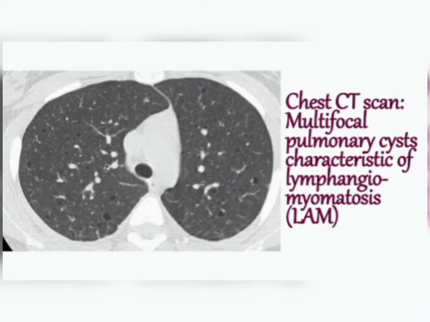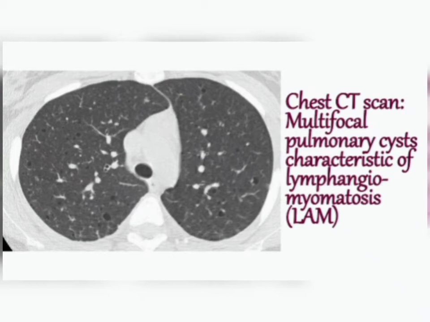Now this is a chest CT and a lung CT, and you can see in the chest CT these small rounded structures. What are they? They are actually pulmonary cysts. Now you know cyst means a fluid filled sac-like structure, fluid filled cavities, that are there in the tuberous sclerosis patient, and you can observe that with the help of the CT scan.